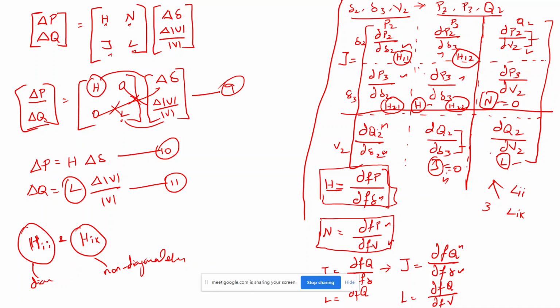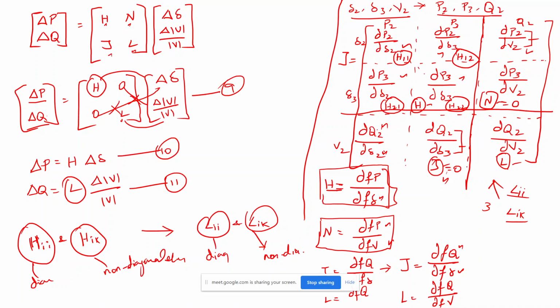For this example, you may get only one, no problem, but if the number of buses increases, at that time I will get Lii and Lik also. So same like this, I will get Lii and Lik, where this is the diagonal element and this is the non-diagonal element. Understand? So you got this, right? Any doubt up to this?